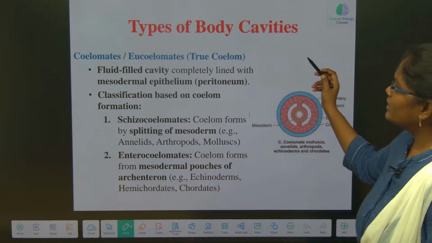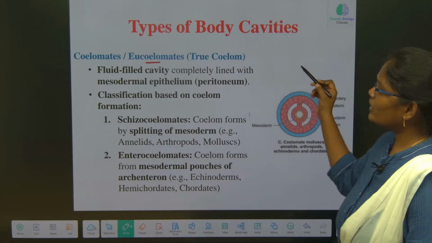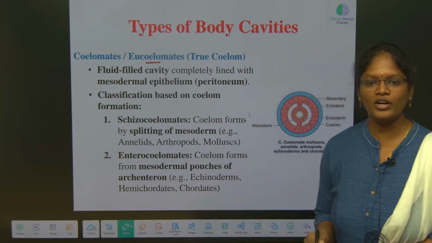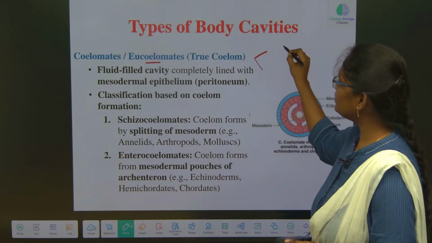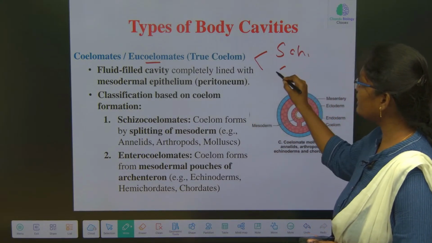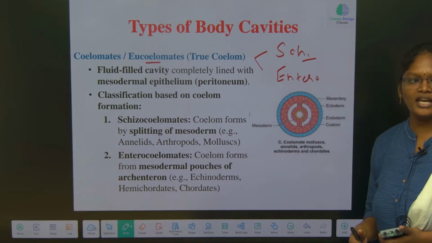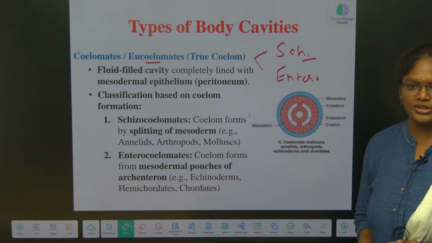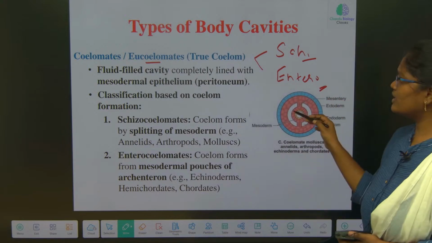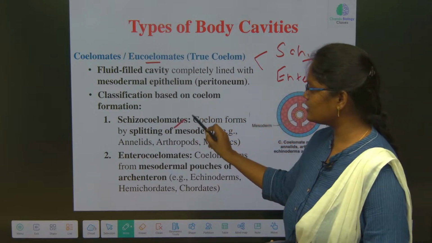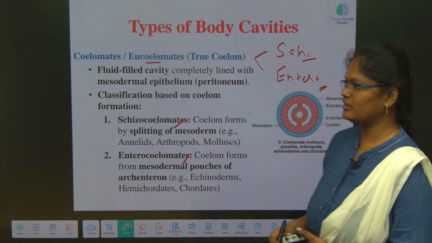Now see, this is a coelomate. Coelomates are eucoelomate. So what is meant by eucoelomate? The body cavity is present here. This can be classified further into two types, schizocoelomate and enterocoelomate. Schizocoelomate means the body cavity arises by splitting the mesoderm. Here the body cavity arises from the gut. So those organisms we call schizocoelomate and enterocoelomate. We'll stop up to this. We'll finish it.